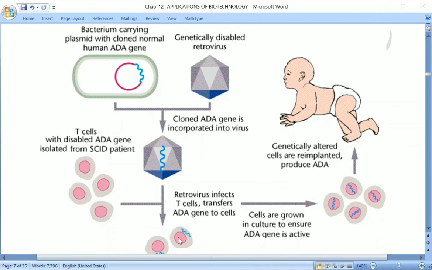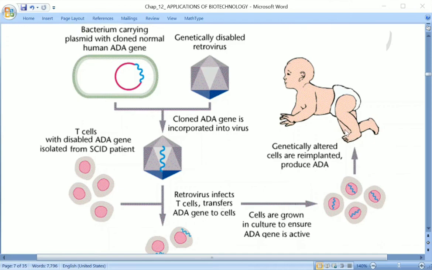These lymphocytes are then introduced into the patient's body. They are grown in culture to ensure the ADA gene is active, to see that the ADA gene has now become active. And then this lymphocyte that was taken from the patient's body is injected back into the patient's body.